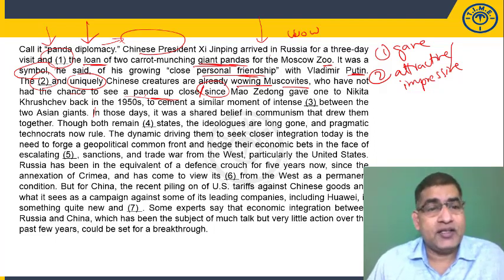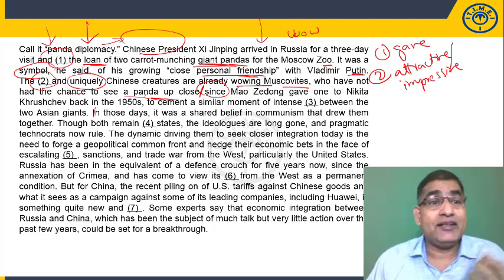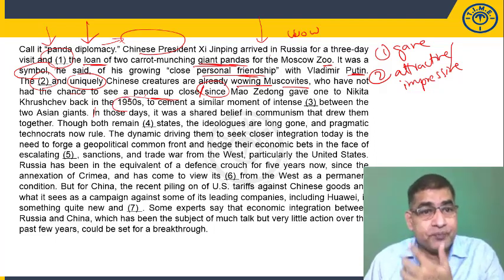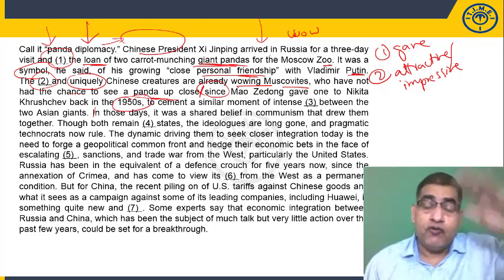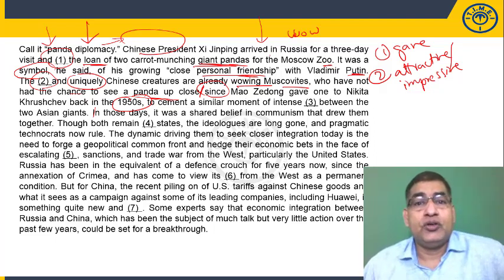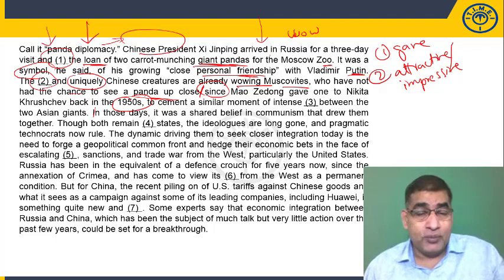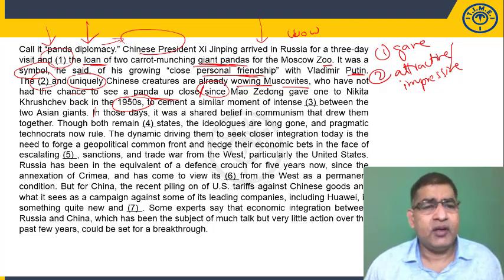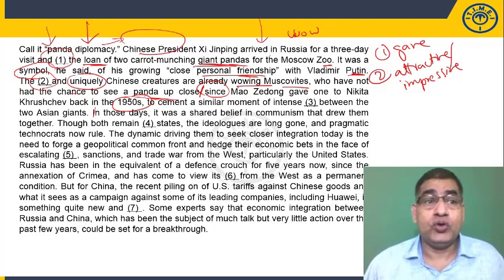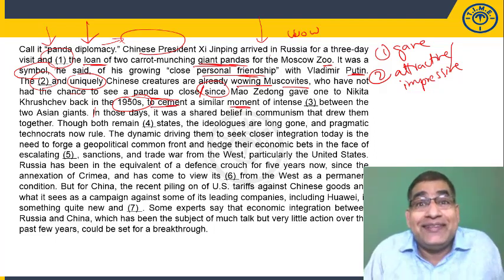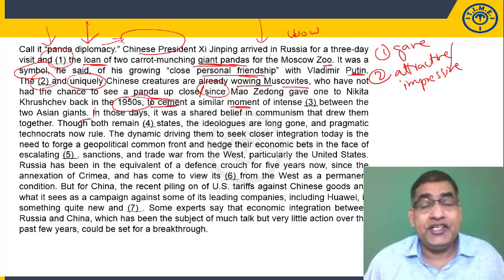Now let's look at the second part. Who have not had a chance to see a panda up close since Mao Zedong gave one to Nikita Khrushchev. So in the past, in the 50s, apparently Mao Zedong, the former leader of China, gave a panda to Nikita Khrushchev, another former premier of Russia. And why did Mao Zedong give this panda to Nikita Khrushchev? To cement a similar moment of intense dash between the two Asian giants.